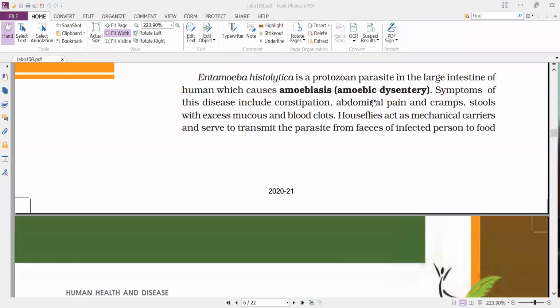Yesterday we discussed the life cycle of the malarial parasite, Plasmodium, which is a protozoan parasite and a digenetic parasite. It completes its life cycle in two hosts: one is the female Anopheles mosquito, and the second is the human. In the human, it undergoes an asexual cycle; in the female Anopheles mosquito, it undergoes a sexual cycle. So the female Anopheles mosquito is called the primary host, and the human is considered the secondary or intermediate host.